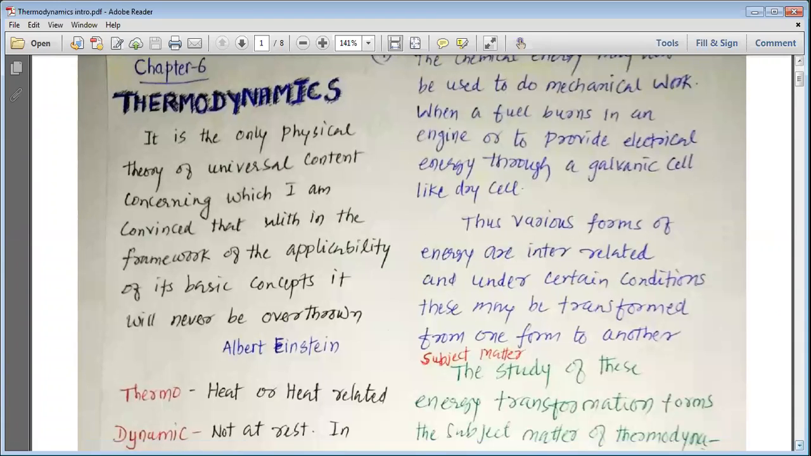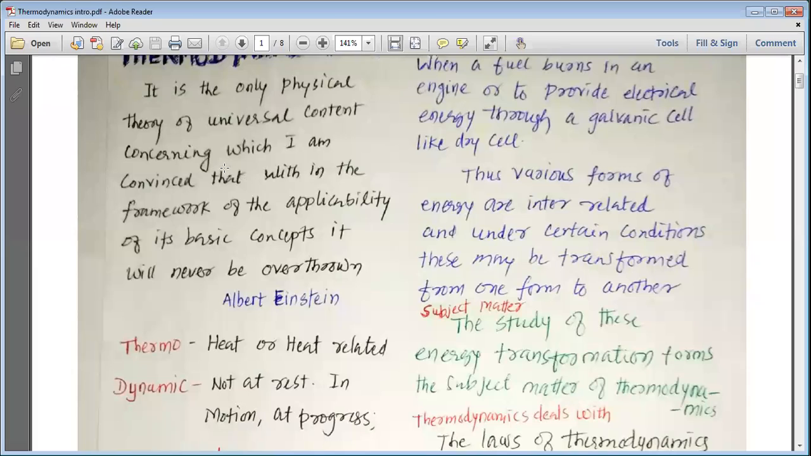It is the only physical theory of universal content concerning which I am convinced that within the framework of applicability of its basic concepts, it will never be overthrown. This is the statement given by Albert Einstein.